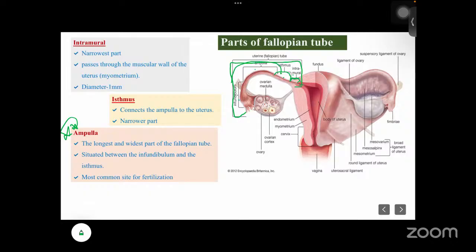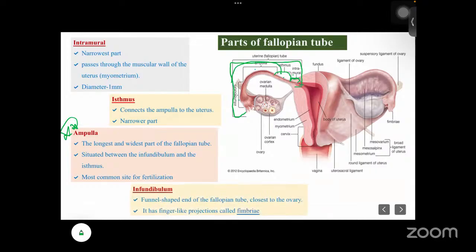So where does fertilization occur? It occurs in the fallopian tube. So if you go more specifically, in which part of the fallopian tube, that will be the ampulla. The fertilization occurs there. Okay, that is why it is the longest and also the widest part.